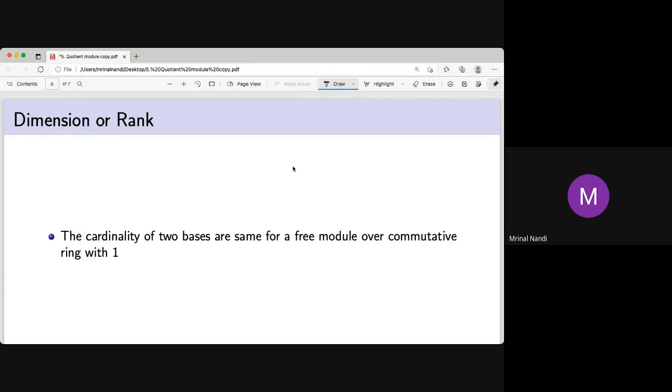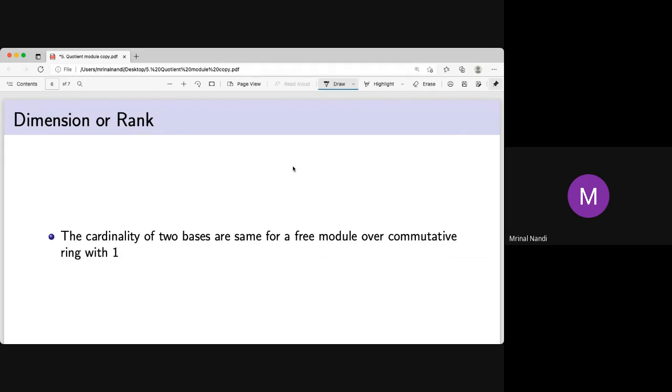We see the examples. That a finitely generated module's submodule is finitely generated is not true. That an infinite independent set extends to a basis is not true. That any generating set contains a basis is not true. The only thing that is true is this, for a free module over a commutative ring.